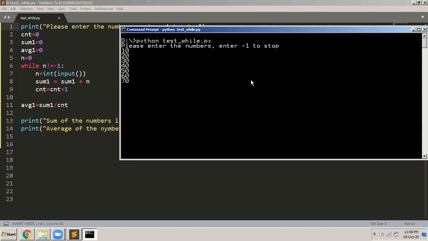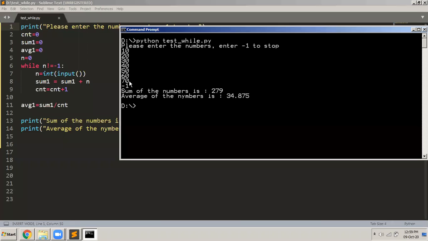If I want to stop, I have to enter -1, enter. So I entered -1 and then enter. So it stopped taking, and then it calculated the sum of the numbers, and then it calculated the average of those numbers. But why is this happening? Why is it 279? Why is it not a round figure?